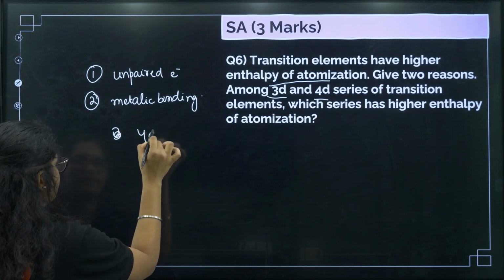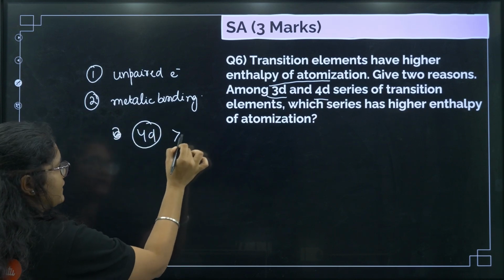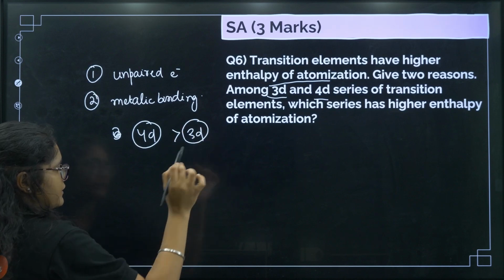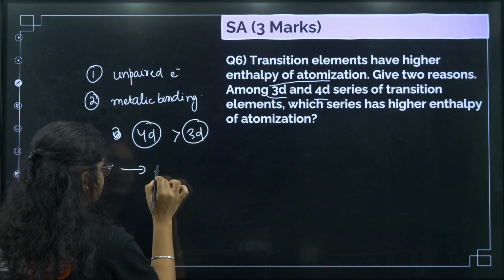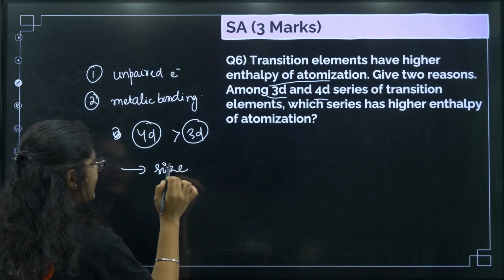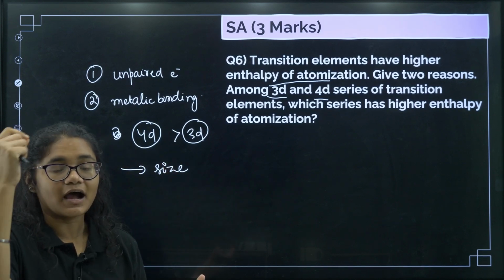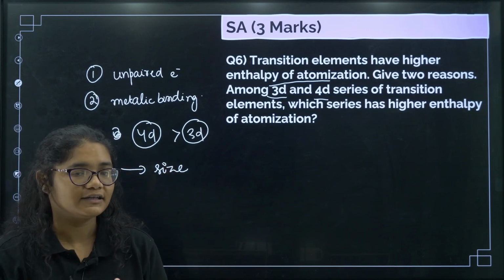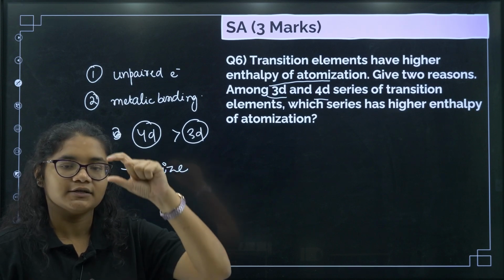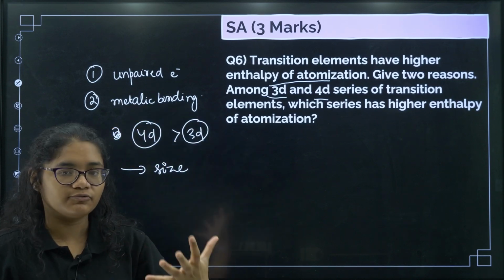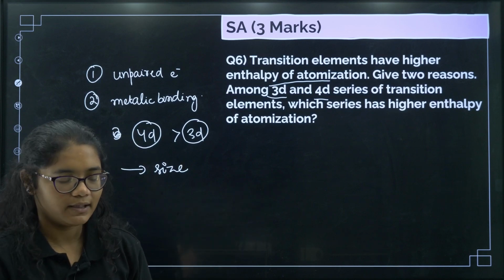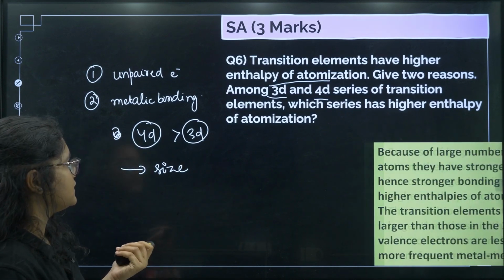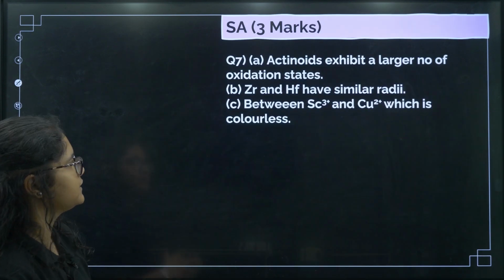4d will have higher enthalpy of atomization than 3d. Now, reason is not asked here, but we can explain that it is because of the size. Okay, as the size increases, the outermost electrons are less attracted towards the nuclear force. So, the outermost electrons are more free and they can participate in the metallic bonding better. Okay, so that is the answer here. You can see next question.